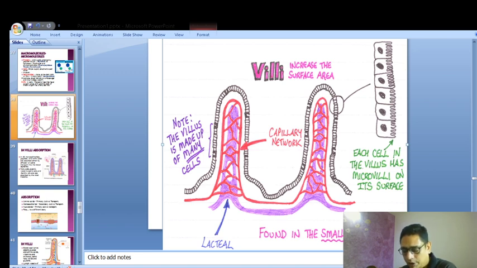Yeah, Parth has answered rightly, Som has answered rightly. These are all lymph vessels. And you can see over here, which will come handy later on, that the size of the lacteal is wider than the capillaries. Now it has a very important role to play. I will come and tell you later on when we reach the point. So just see this picture and understand the lacteals are wider than the capillaries.